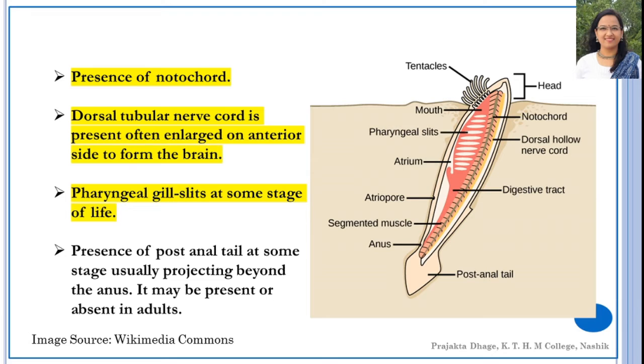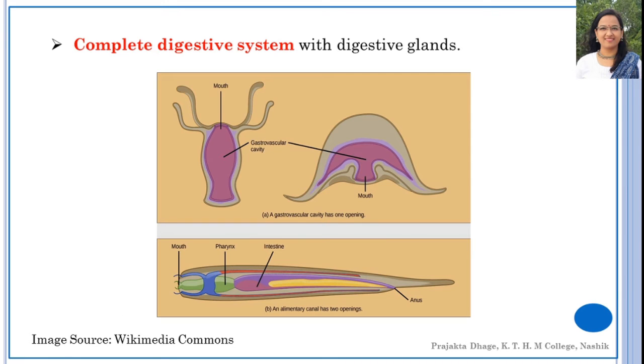Another character is that presence of post-anal tail. Now it may be present in adults or it may be absent in adults. Can you see this? This is the anus, and behind the anus there is presence of the post-anal tail. Now moving on to another character, which is digestive system. Now these organisms have complete digestive system.